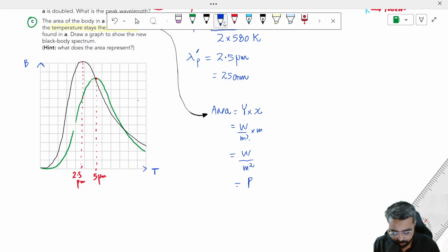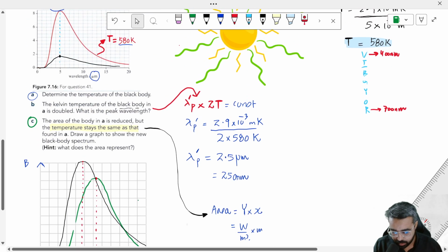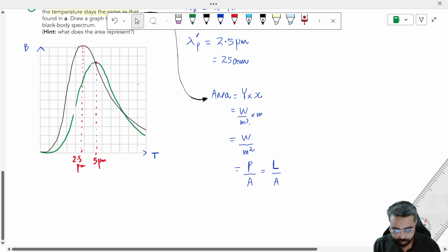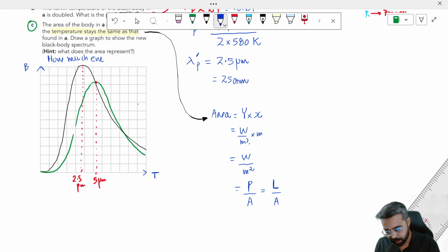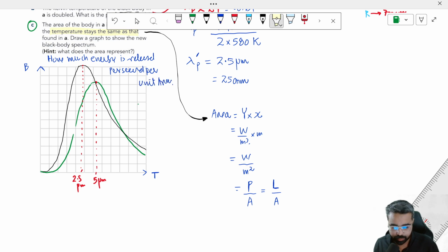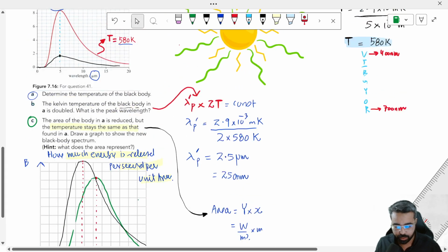That is power over area, or according to our new curriculum, luminosity over area. Don't you think that is apparent brightness? So this area represents the apparent brightness: how much energy is released per second per unit area. This is what the area conceptually means. I hope you understand this whole question.